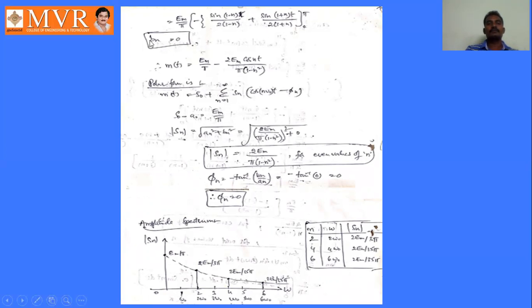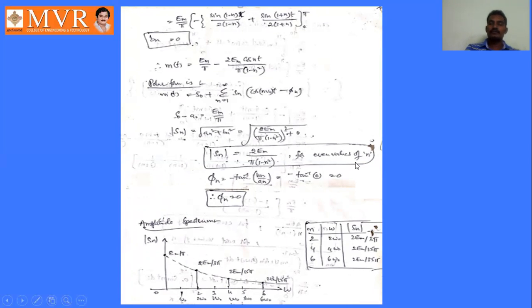But in this problem the bn value is 0, so it is only the square root of an square, the square root of (2Em by pi into (1 minus n square)) whole square. So mod Sn is 2Em by pi into (1 minus n square) for only even values of n.